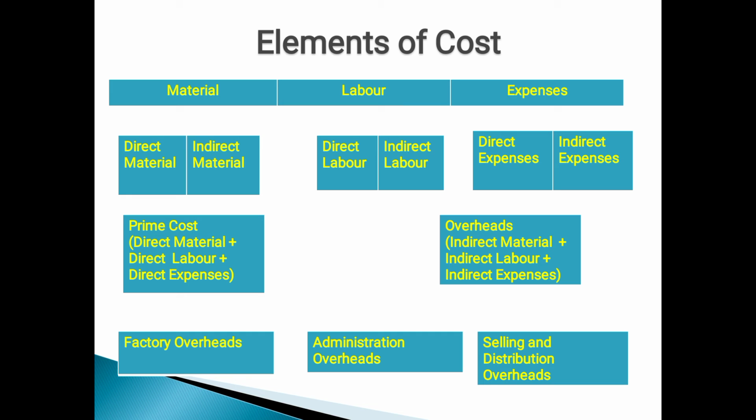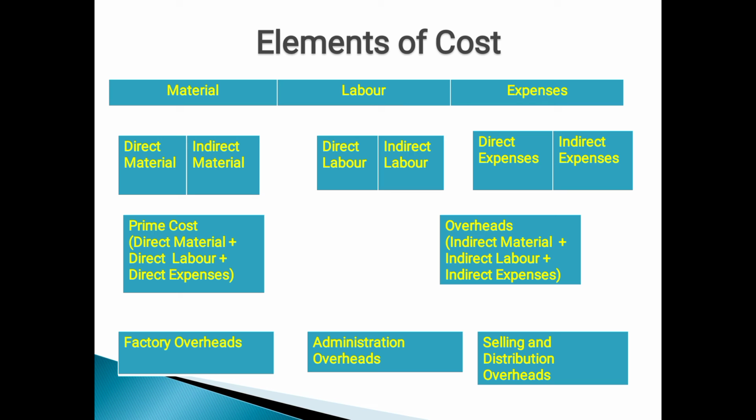So these are the elements of cost: material, labor and expenses. Every element has been classified into two: direct material and indirect material; likewise labor into direct labor and indirect labor; expenses into direct expenses and indirect expenses. What is meant by direct material? We all know material is a substance which is used to make the products.